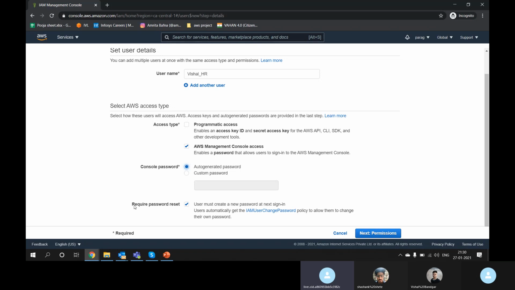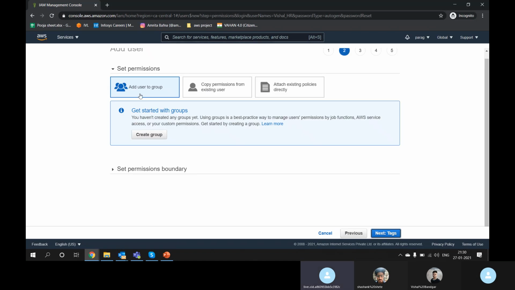Next option is require password reset: user must create a new password at next sign in. You know, many companies, when you log into their website, the default password is created, and when you log in again, they ask you to change the password. This is what it means: user must create a new password at the next sign in. So I have ticked it. Click on next.